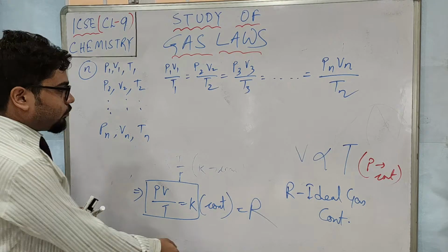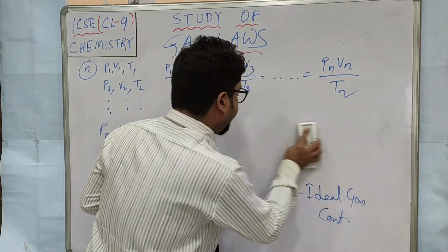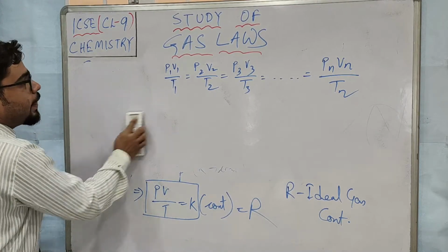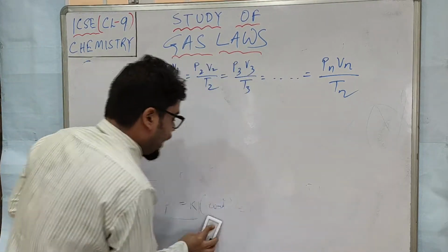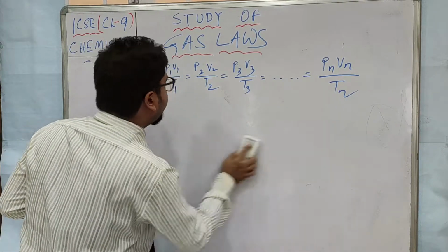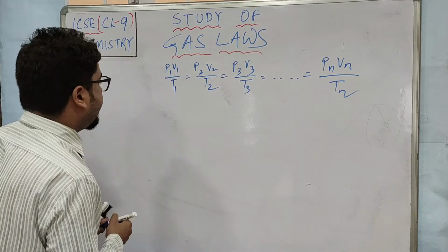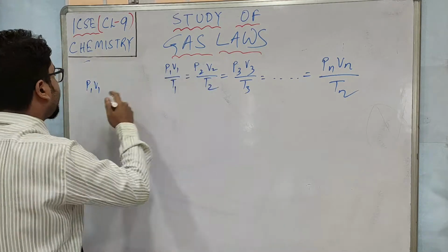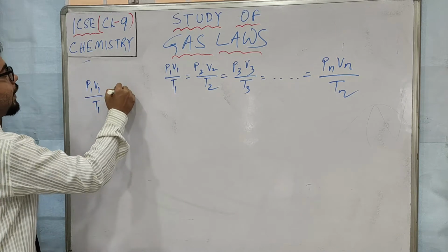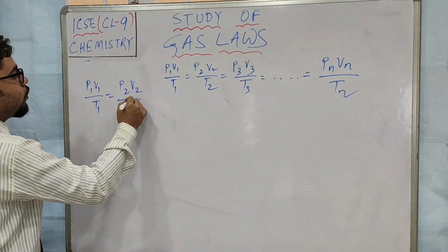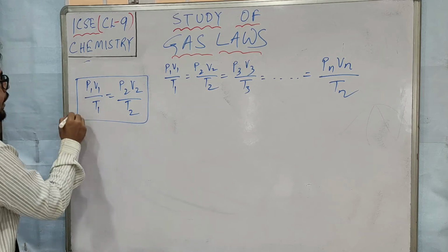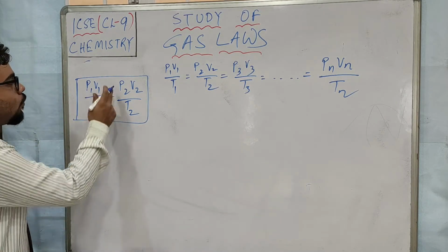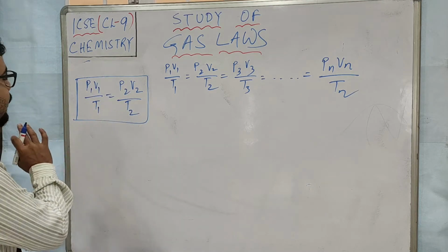Now based on this equation, you have a few numericals to be practiced. A few numericals will come in your class 9 exam, and you have to practice those numericals very well. We need not apply this big formula till n, but we have to apply this formula. This will be our working formula: P1 V1 by T1 equals P2 V2 by T2. What will be given? One of the terms will be missing. You have to identify it very easily.